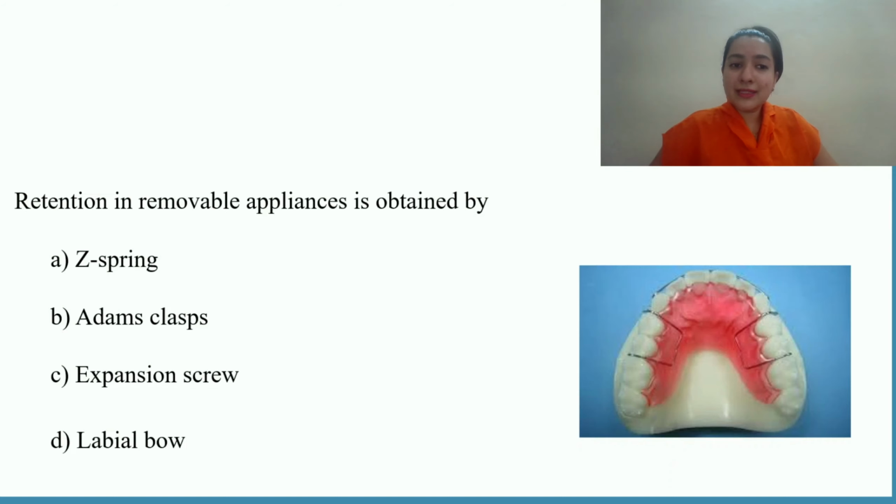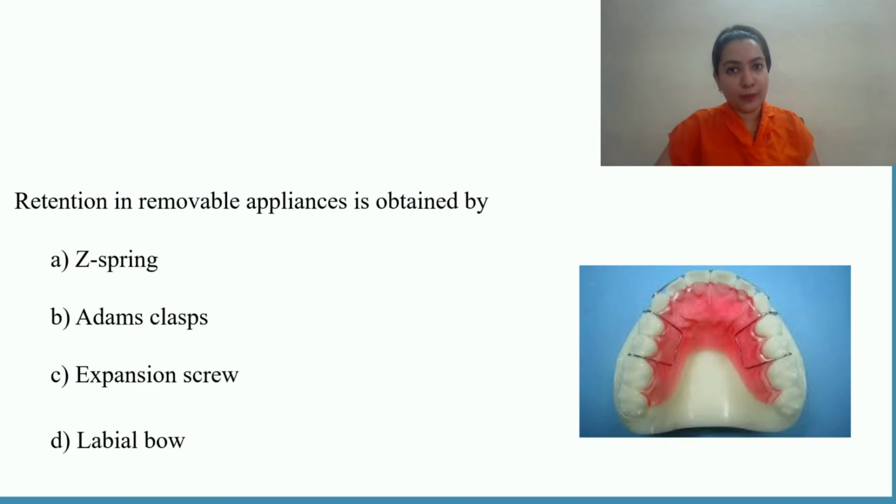Is the retention provided by Z spring? No, Z spring is used for labial movement of the tooth. This has also been covered in my earlier videos. Again, go in a sequential manner. Next, Adams clasp. Yes, it is a method of retention. Expansion screw is used to expand my maxilla, again the concept of slow and rapid maxillary expansion, as covered in the previous videos.